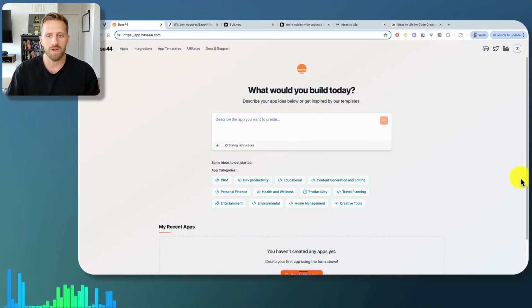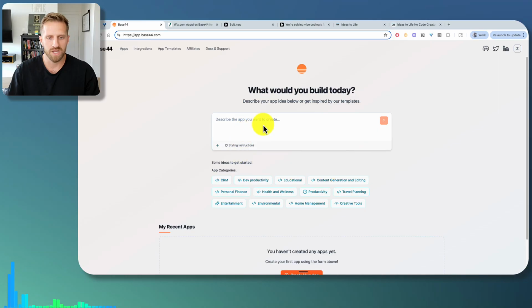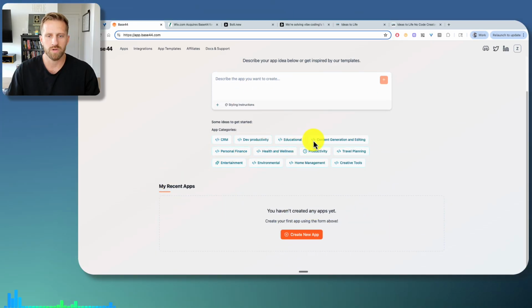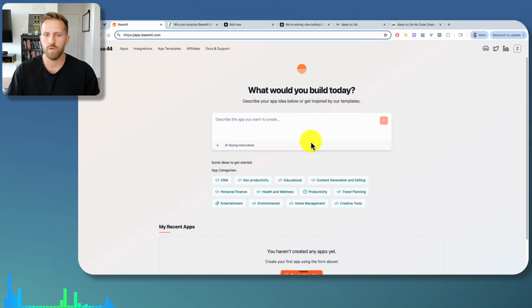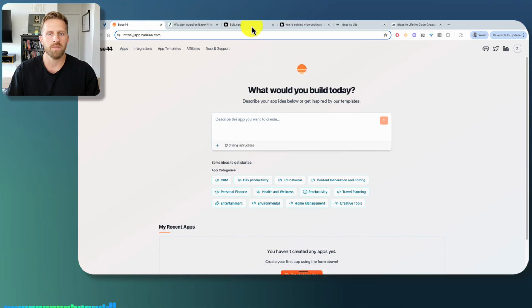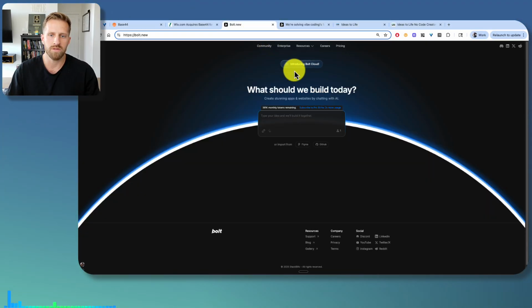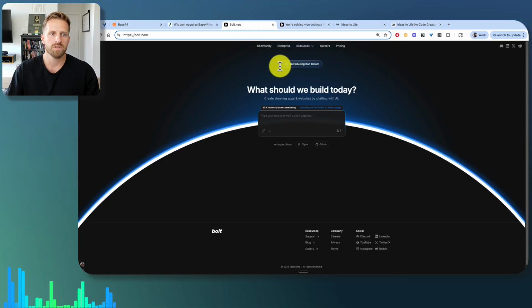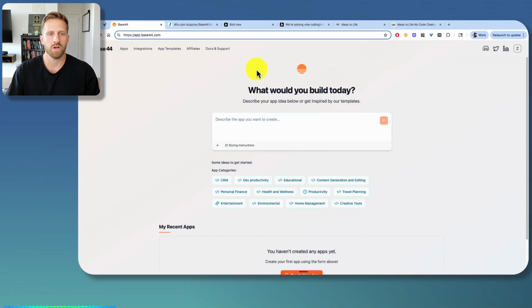And I've never tried Base44. This is my first time using it. As you can see, no apps created yet, but I've heard about it. I know a few people that have been using it. I'm a big fan of Bolt. I've been using this mostly, and it does a lot of cool stuff that I like to do when it comes to vibe coding. So today we're going to pit them against each other.